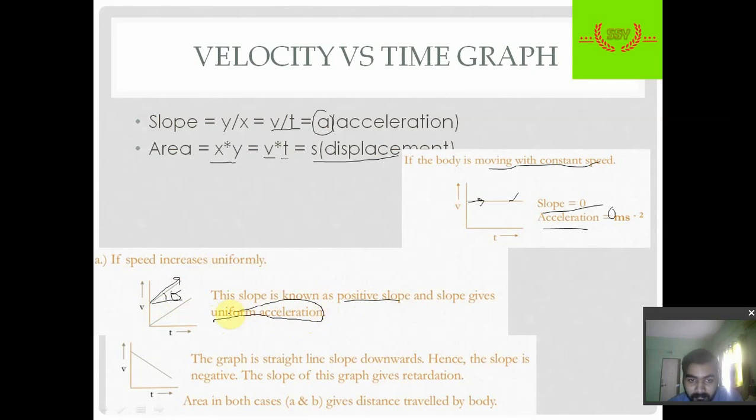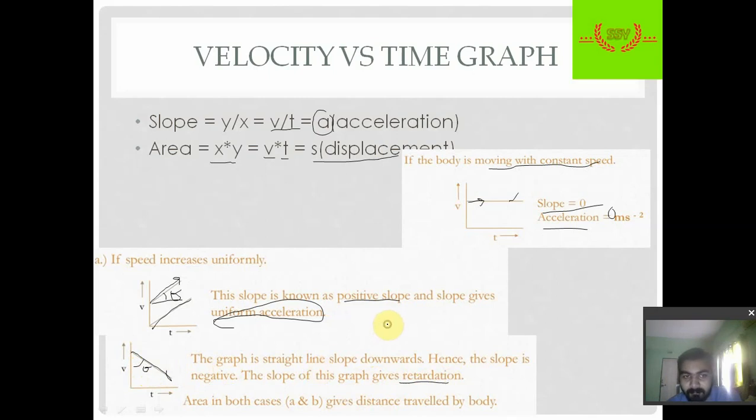So the body is performing uniform acceleration when we obtain this type of line. Now when this line is going downwards, we can say that velocity is decreasing with time, or the slope is negative. This condition is also known as retardation, that is the opposite of acceleration. So this is all about uniform motion.